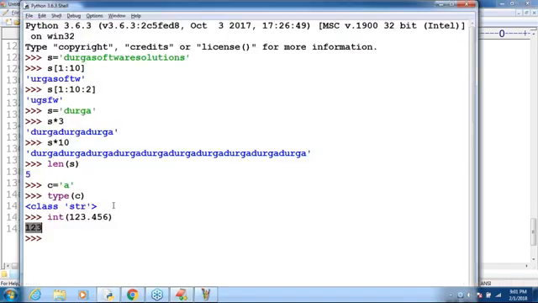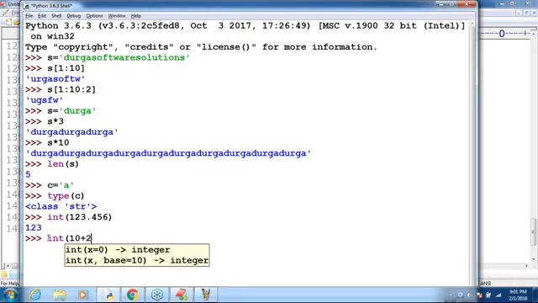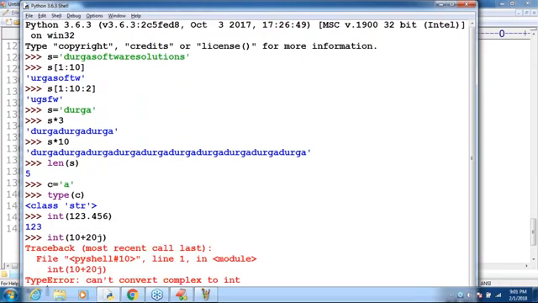Okay, best example, listen to this one. Int of 10 plus 20j I'm taking. Can you please cross-check what answer we get by default? Type error: can't convert complex to int. Clear for all of you? So float to int is possible. Complex to int, possible or not possible? Not possible. Complex to int is not possible.